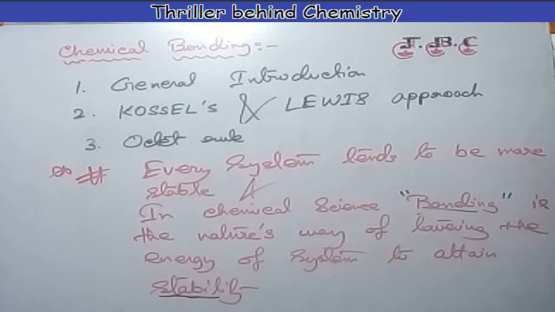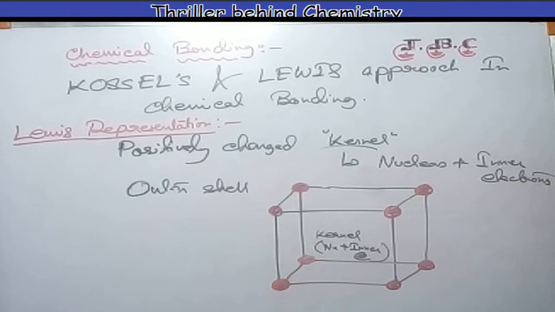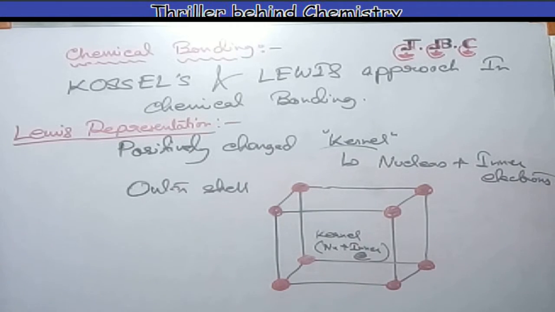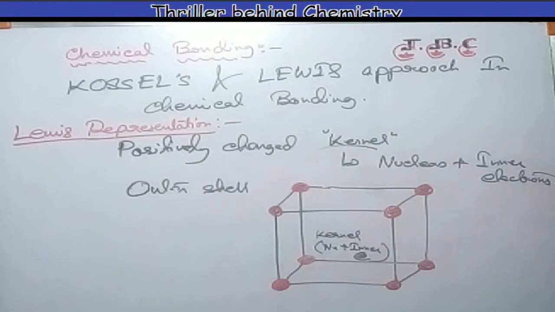Then comes the Kossel and Lewis approach. So, first clean the board. In 1916, Kossel and Lewis succeeded independently in giving a satisfactory explanation of the chemical bond, of valence, which was based on the inertness of the noble gases. Lewis represented an atom in terms of a positively charged kernel that includes the nucleus and inner electrons, and the outer shell that could accommodate a maximum of 8 electrons.